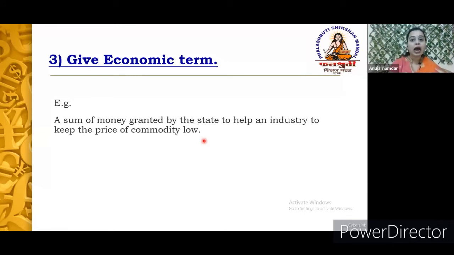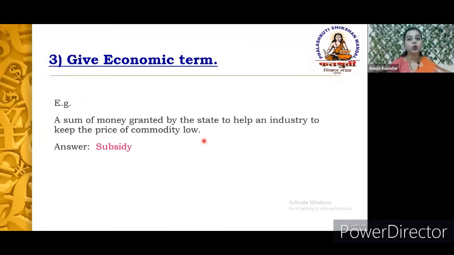Now, we need to identify the correct economic term. So, here the answer is nothing but the subsidy. It is nothing but the definition of the term subsidy. Similarly, four questions can be asked in economic terms. Now, how can we prepare for this kind of question?